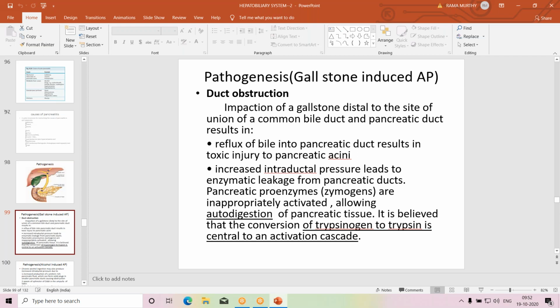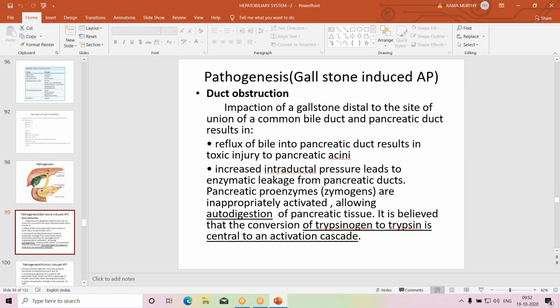So the major causes of acute pancreatitis: one is association with gallstones, and the other is association with alcohol, chronic alcoholism. So we will discuss these two, how they produce acute pancreatitis.